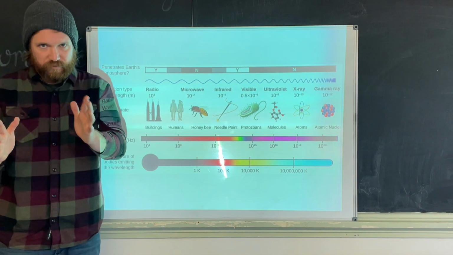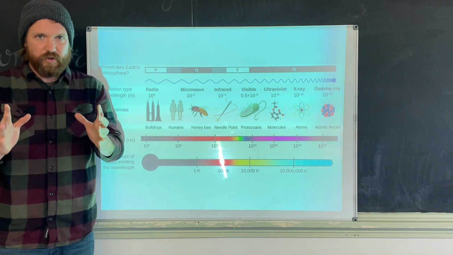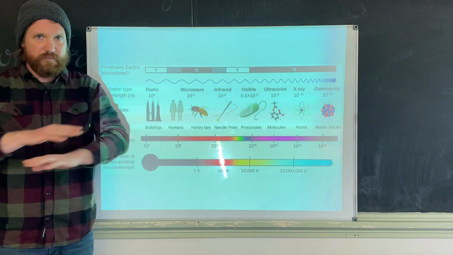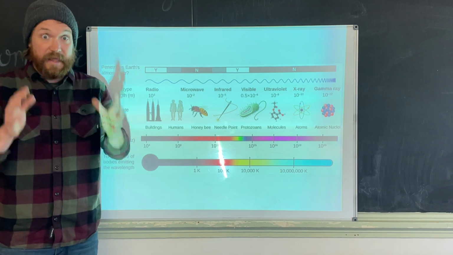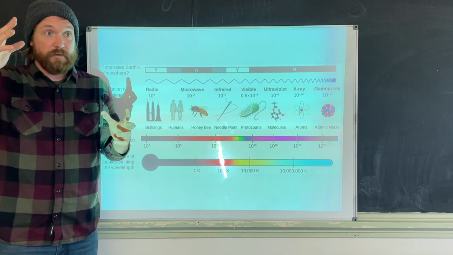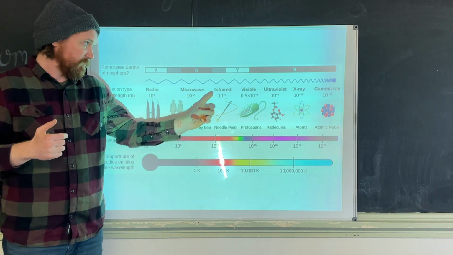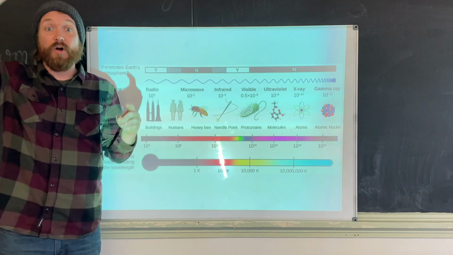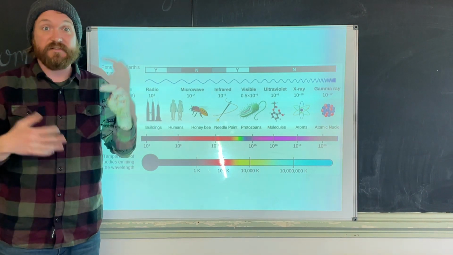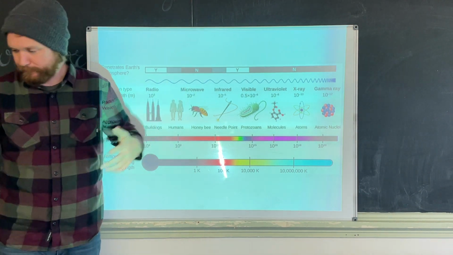But just remember this for right now. Electromagnetic waves do not need a medium to travel through. They can travel through empty space, okay? That's how light, heat, infrared waves, and UV radiation all get from the sun down to us. They have to travel through space, right?